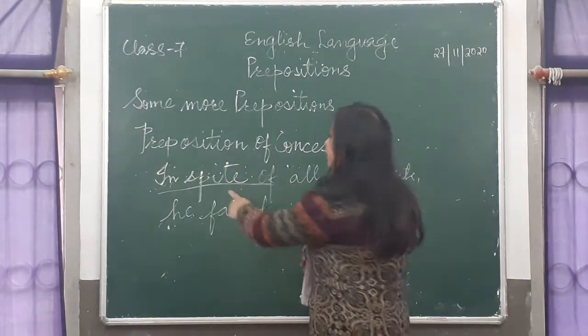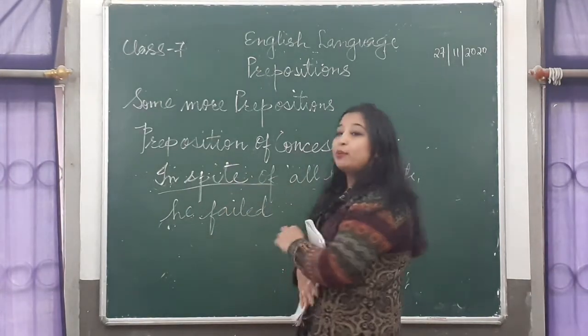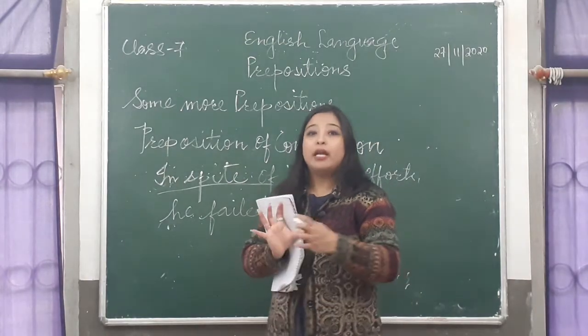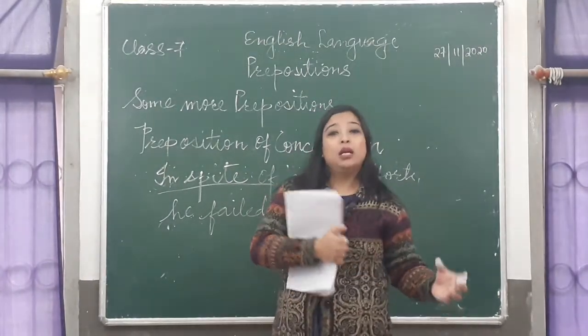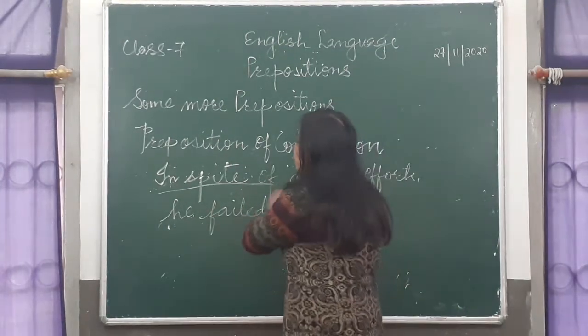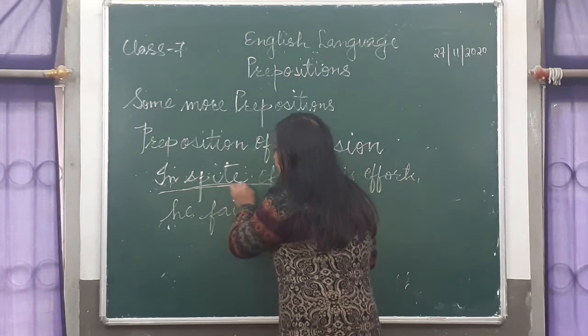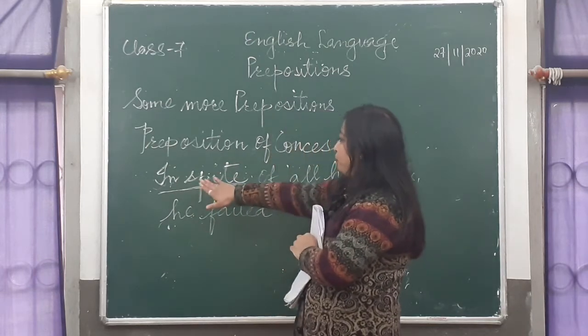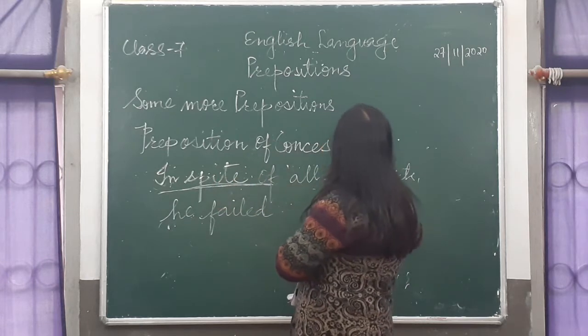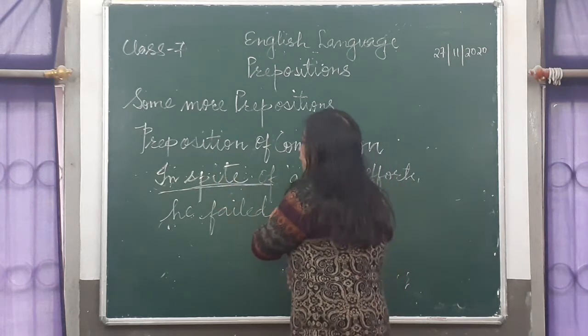It's delivering that he had put in a lot of effort. What happened? He failed. He failed and he had put in a lot of effort. Two different ideas are being connected by this preposition of concession. In spite of all his efforts, he failed.